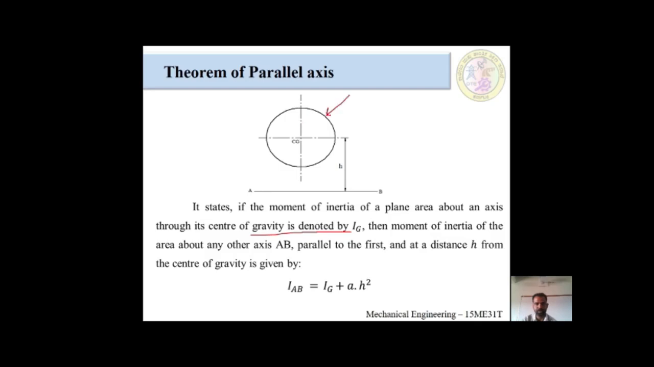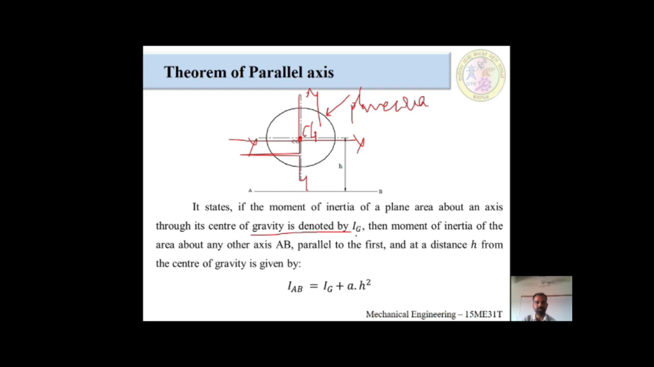This is a plane. You are all aware of that. This would be the plane. This is called the plane area. This we call the y-axis, and this we call the x-axis. This y-axis and x-axis meet at a point. This point we call the center of gravity.